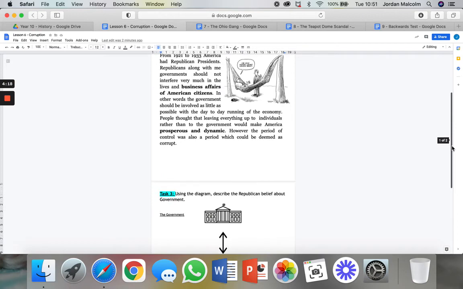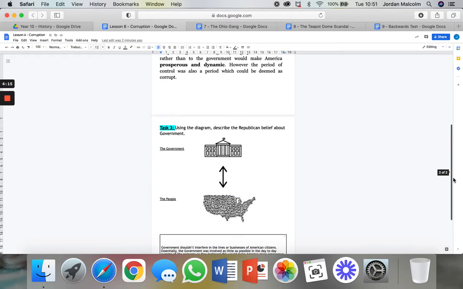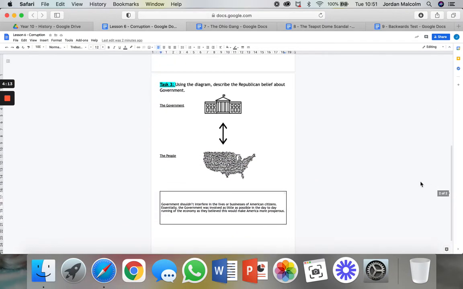But task 3 was to use this diagram to describe the Republican belief about government. Giving you an example here, but obviously you could have had it worded in a much different way. But for example, government shouldn't interfere in the lives or businesses of American citizens. Essentially, the government should be involved in as little as possible in the day-to-day running of the economy, as they believe that this would make America more prosperous. So as long as you've got something along those lines, then you're good to go. If not, make sure you pause the video here and go back and correct.